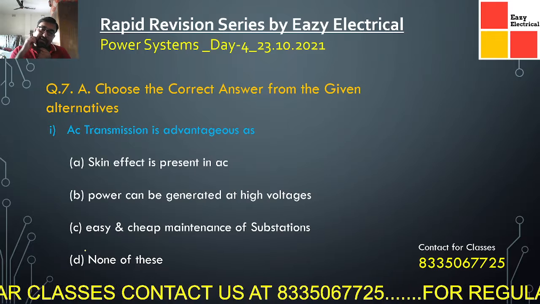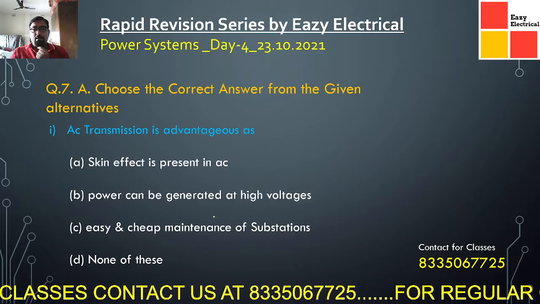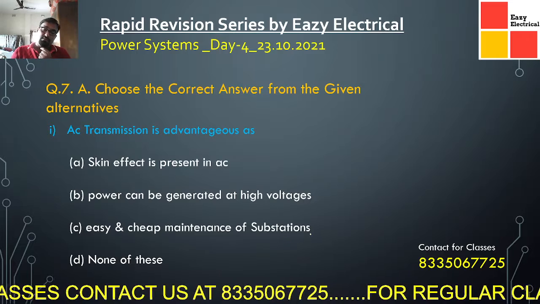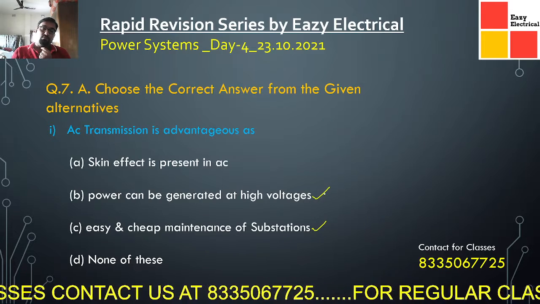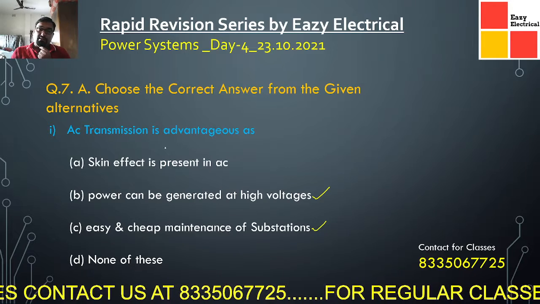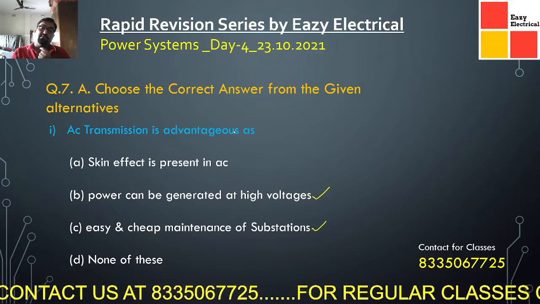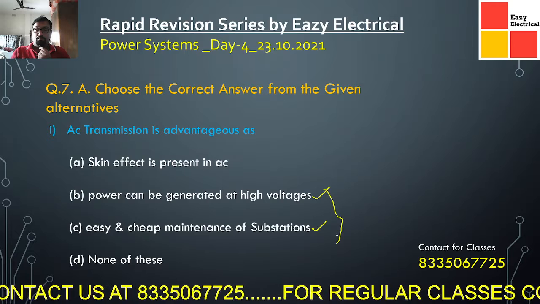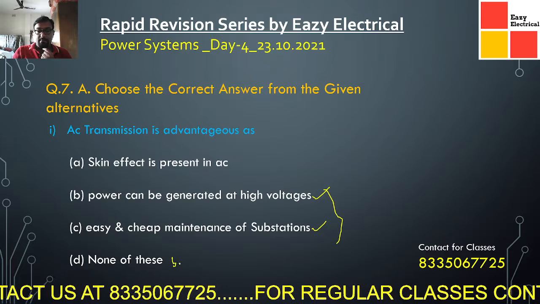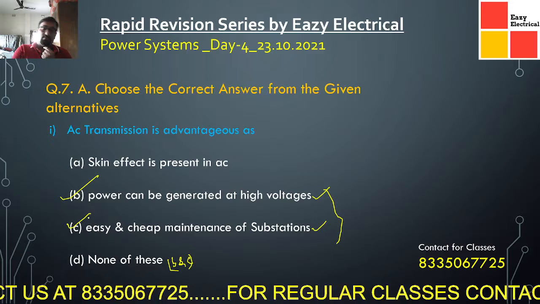AC transmission is advantageous as skin effect is present in AC, power can be generated at high voltages, and easy and cheap maintenance of the substations. So these are true statements, but this one is not an advantage. These two are the correct advantages of AC transmission. So the option B and C will be the correct option. Both the options are correct.